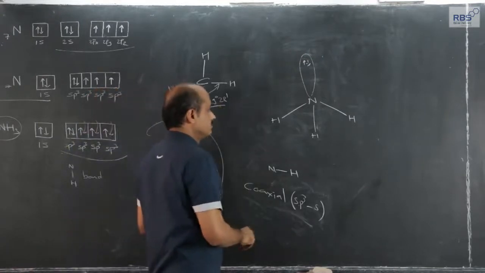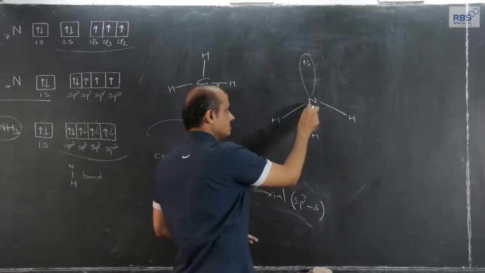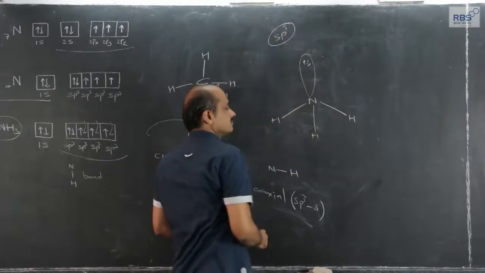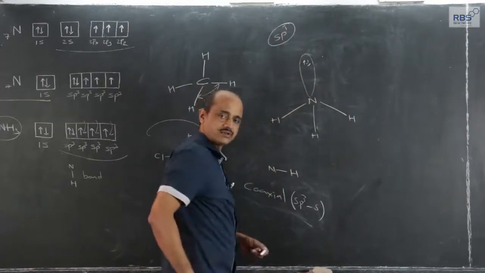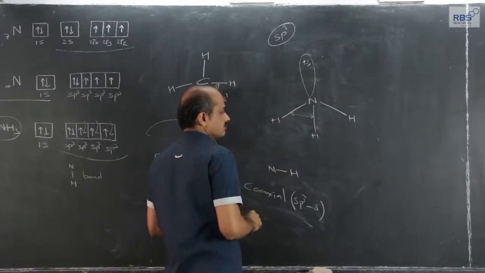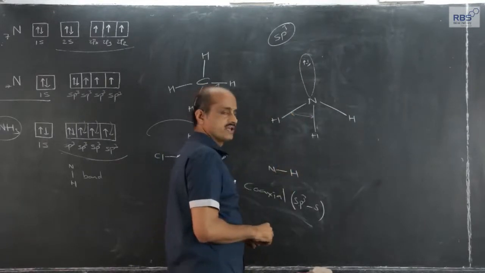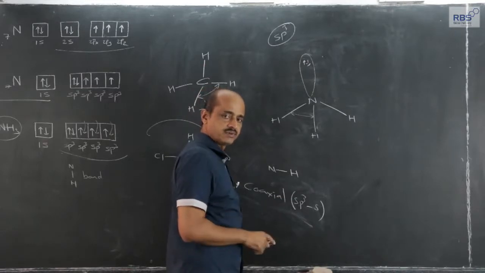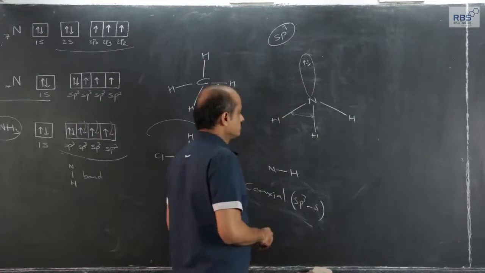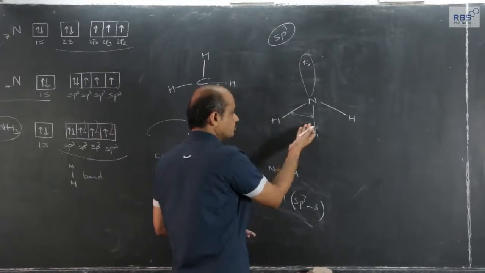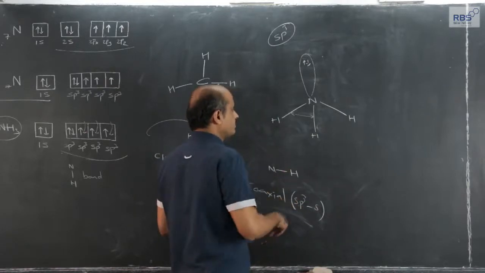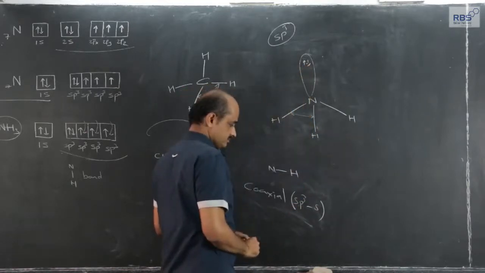In the ammonia molecule, nitrogen has undergone sp3 hybridization and formed the NH3 molecule. The bond angle which we observe here is not what we expect for ideal sp3 hybridization. Distortion, considerable distortion, it goes to 107, and that was because of the lone pair.